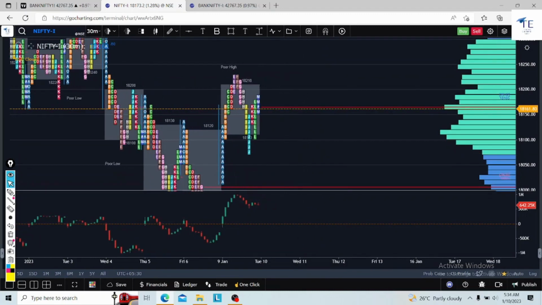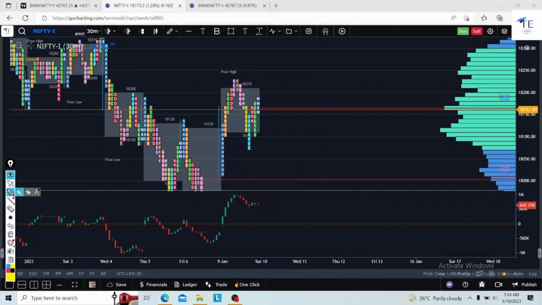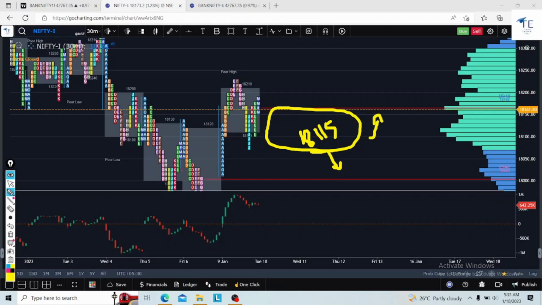Any gap down, that means if the market opens below 18,115, I will watch what response or information the market provides at this level, 18,115. If the market declines at this level and comes down, then I will short and go for a down move. If there is acceptance at this level and it moves up, then I will plan for a long. So this level is important for me today.